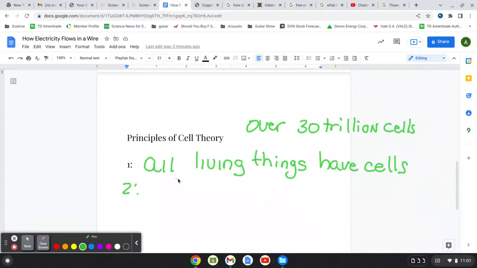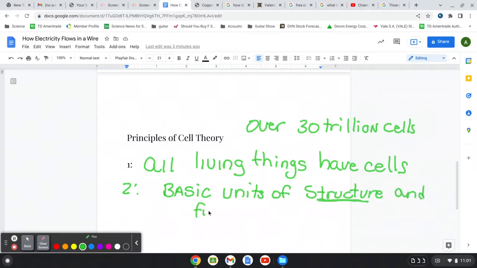Number two, cells are the basic, and we talked about this in the last video also, they're the basic units of structure and function in living things, right? I'm going to talk about structure today. So we'll talk about function of the cell in another video.